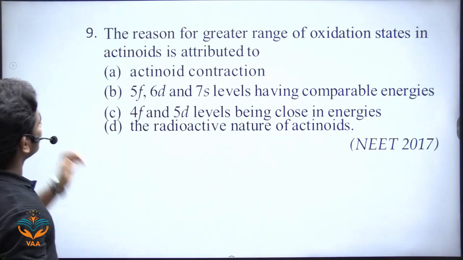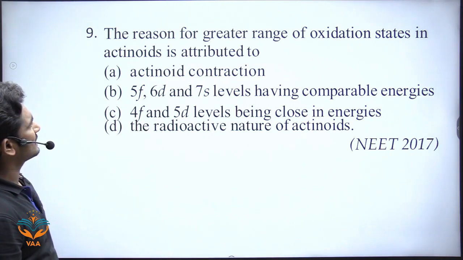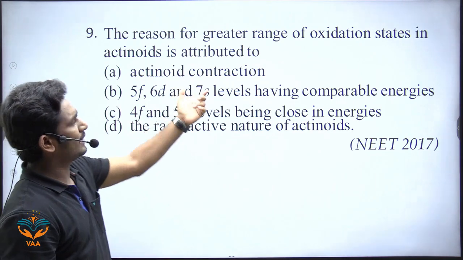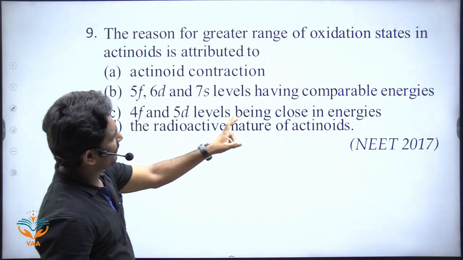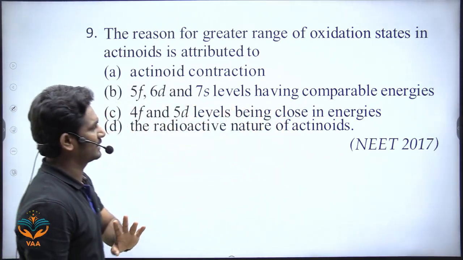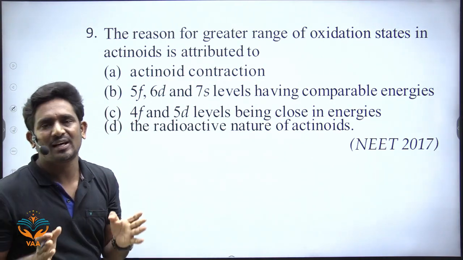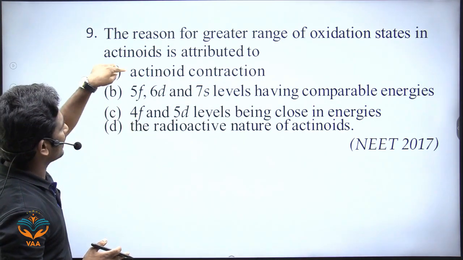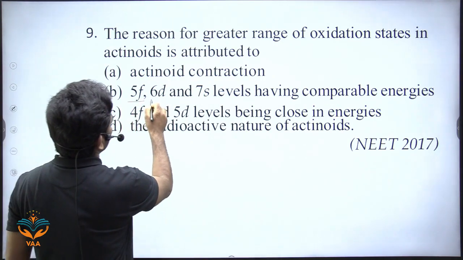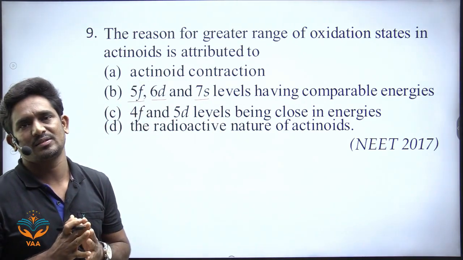The next one. The reason for the greater range of oxidation states in actinoids is attributed to actinoid contraction? No. 5f, 6d and 7s levels have comparable energies. Yes, it is correct, because of the poor shielding effect of f and d orbitals in actinoids, the 5f, 6d and 7s levels have comparable energies.